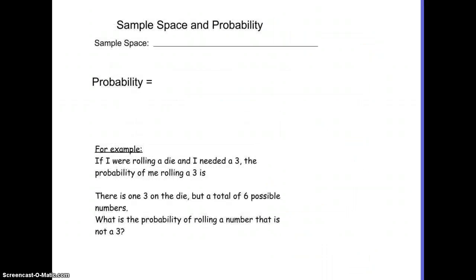One of the biggest things in probability that holds people back, or that if they don't understand, then it hurts them in every aspect, is sample space. It's something that seems very easy. However, if you're not good at it, and if you don't have a full understanding of what sample space is, then the rest of probability is very difficult. The sample space is the total number of outcomes that can occur.